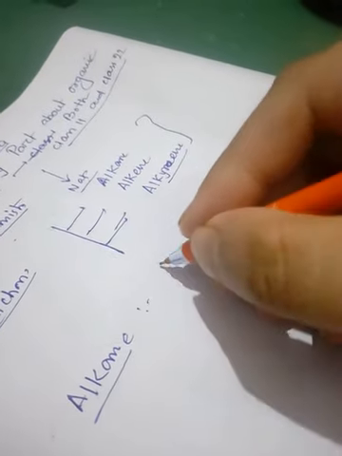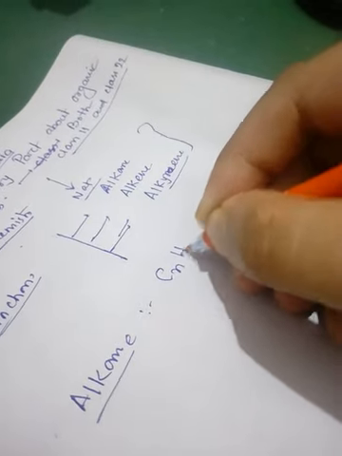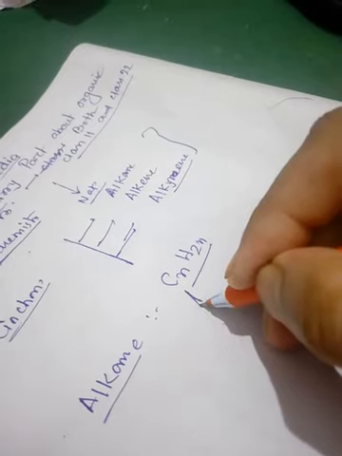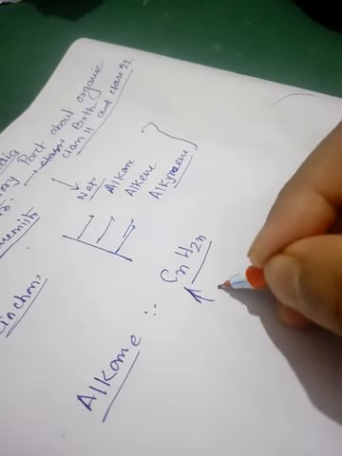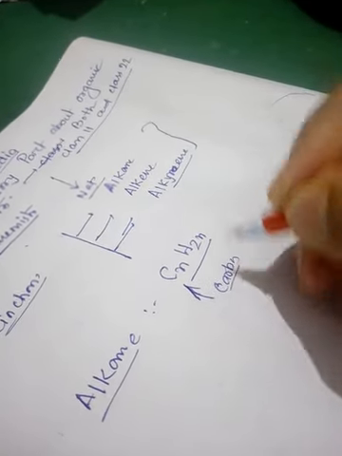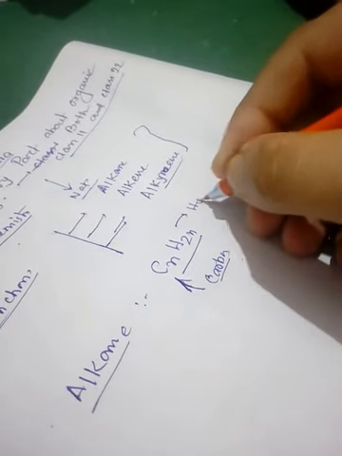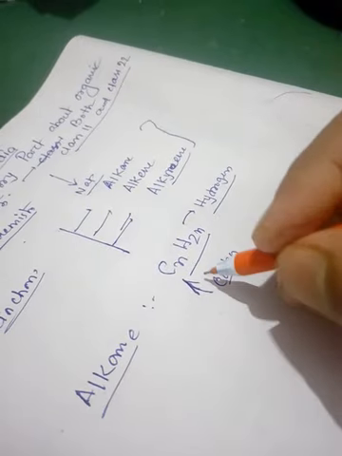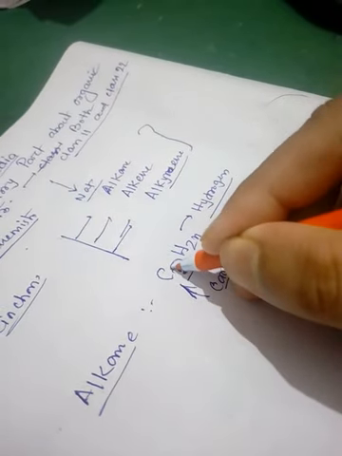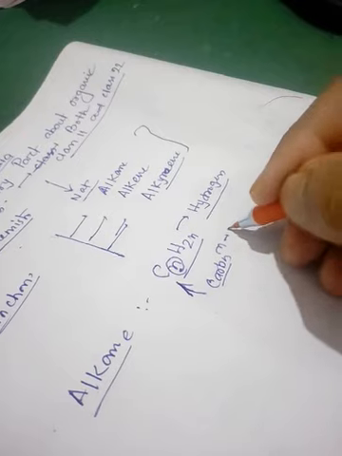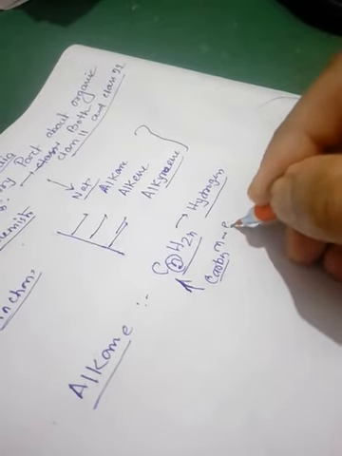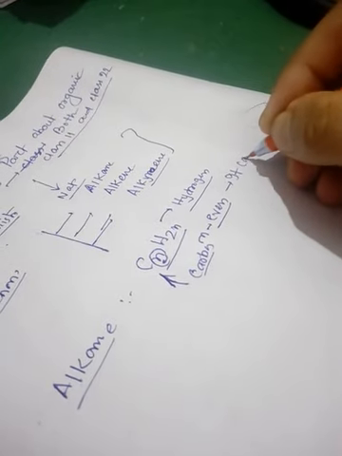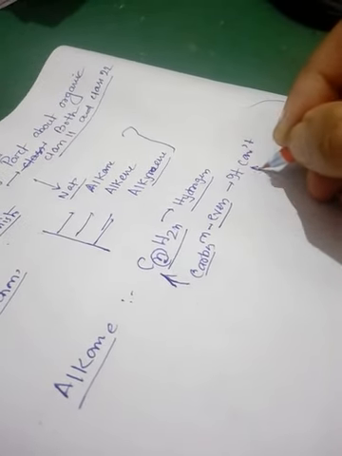Alkane, it has the general formula CnH2n. It means here the C denotes carbon, and the H denotes hydrogen. Now what about the n? n is an integer. It always must be even. It can't be odd. Remember this.